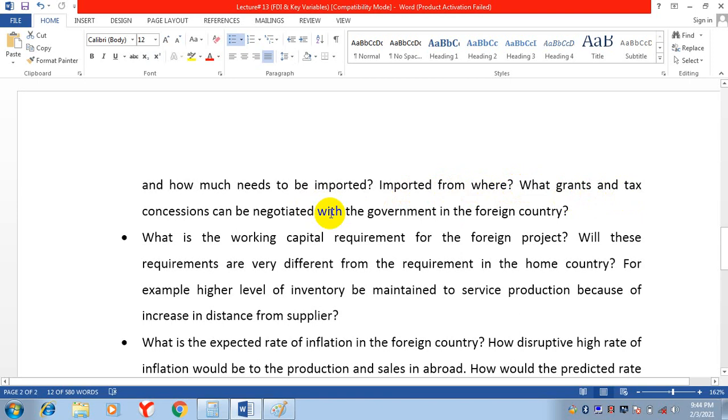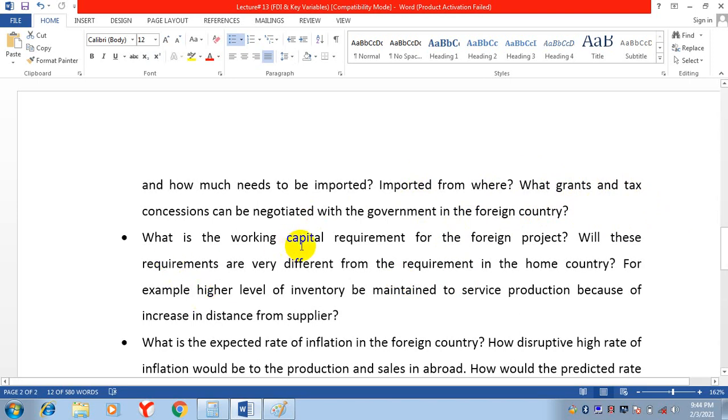What grants and tax concessions can be negotiated with the government in the foreign country? When we are investing in foreign countries, we will negotiate with the government of that country so that they give us some tax concessions and some grants if we invest money in their country. Which terms can be negotiated with the government in the foreign country?